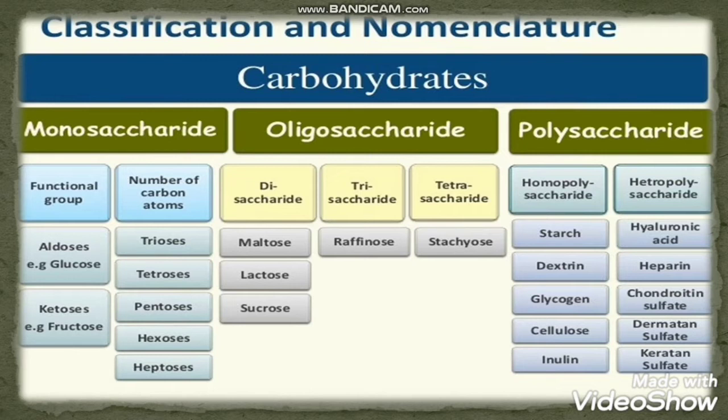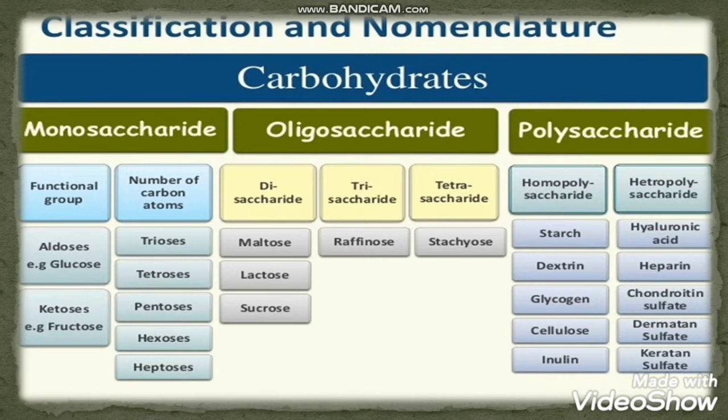Please keep in mind these things: between two sugar molecules, which bond is there? A glycosidic bond is there between two sugar molecules. When you talk about disaccharide, tri, tetra, or polysaccharide, which bond is there? Glycosidic bond. Now see, polysaccharides are generally divided into homopolysaccharide and heteropolysaccharide,